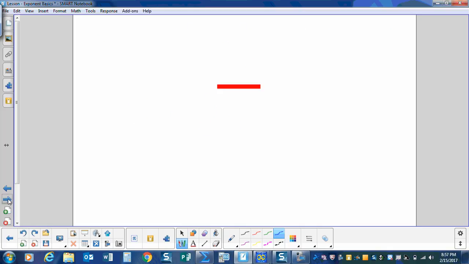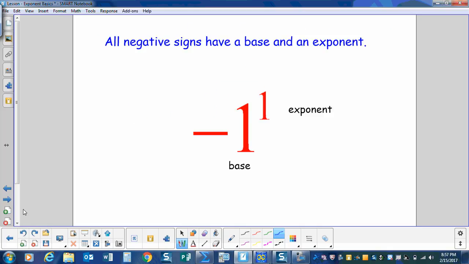This is a negative sign. All negative signs have a base and an exponent. I see a negative sign. It has a base of 1 and an exponent of 1. A negative sign really is a negative 1 to the 1.